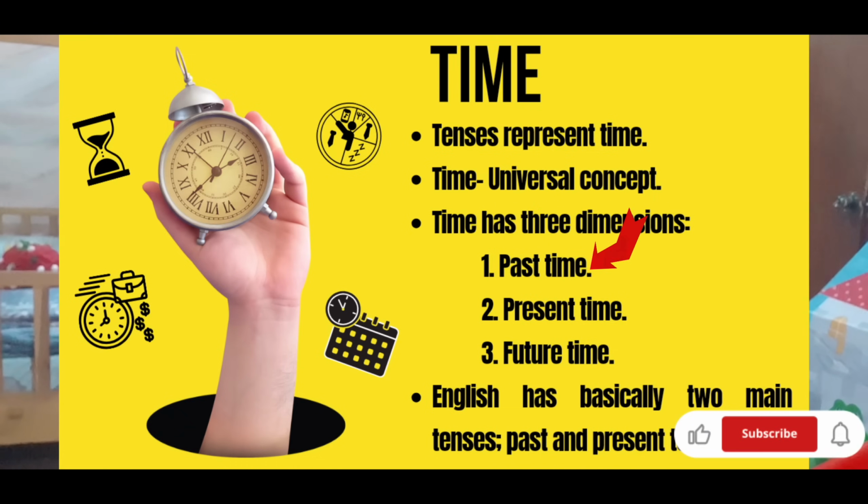Number one, past. That is something that was done in the time before now. Present, something which is being done now or which is done on a daily basis. And number three, future. That is some action that will be executed in the coming time.